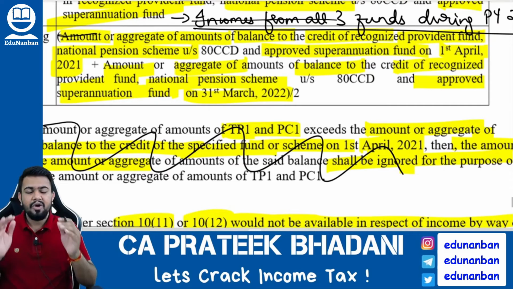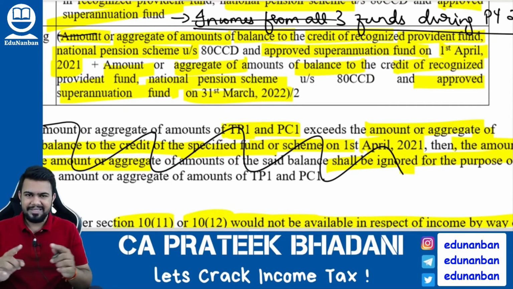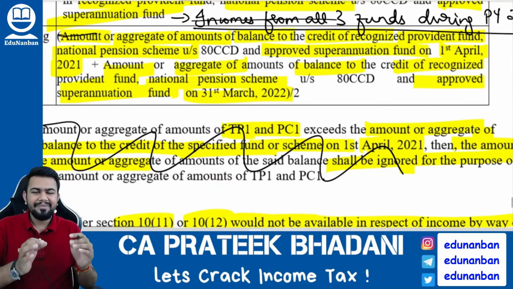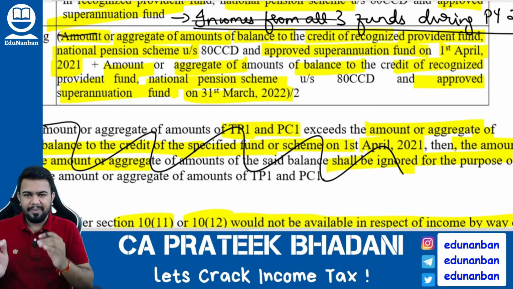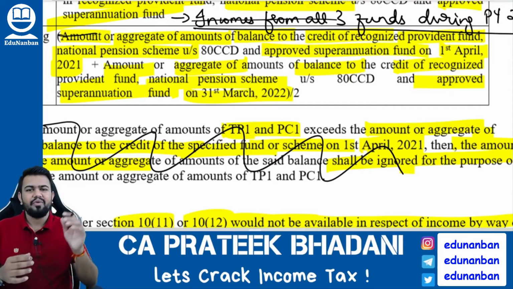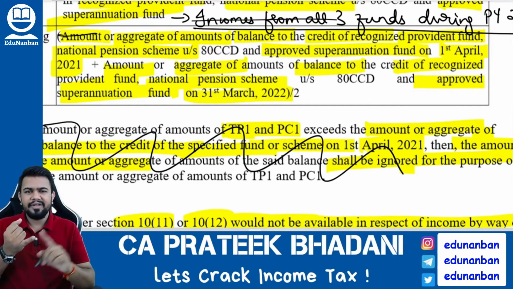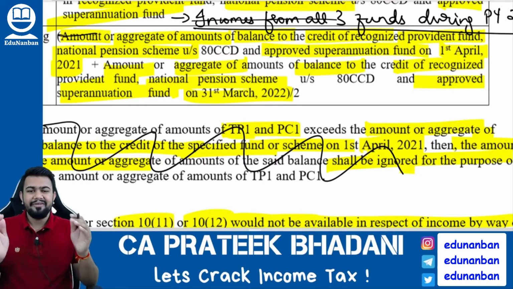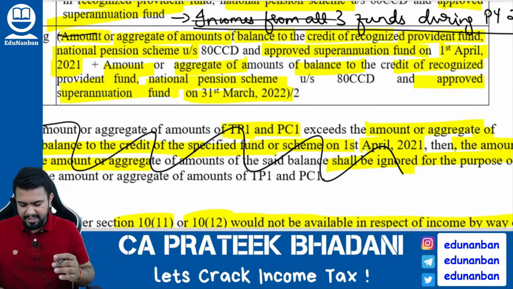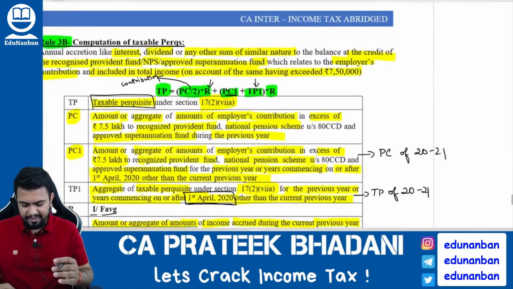Fund average means opening balance of all the three funds combined plus closing balance of all the three funds combined, divided by 2. The three funds are Recognized Provident Fund, NPS, and approved superannuation fund. Like that you have to find the F average.